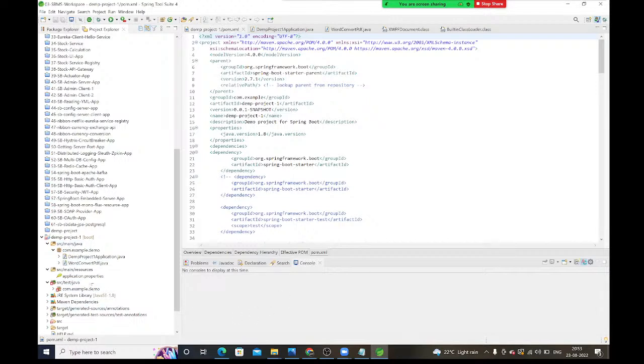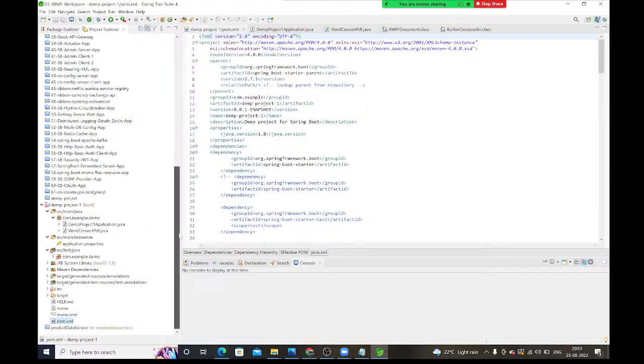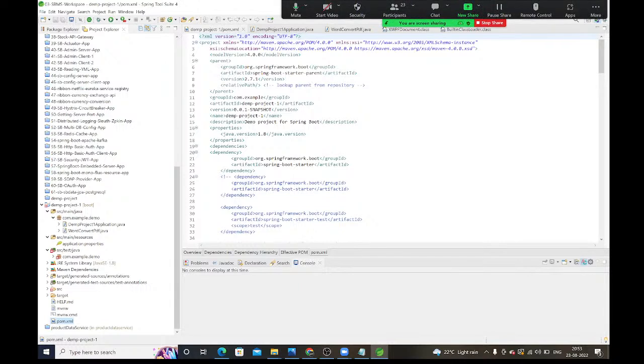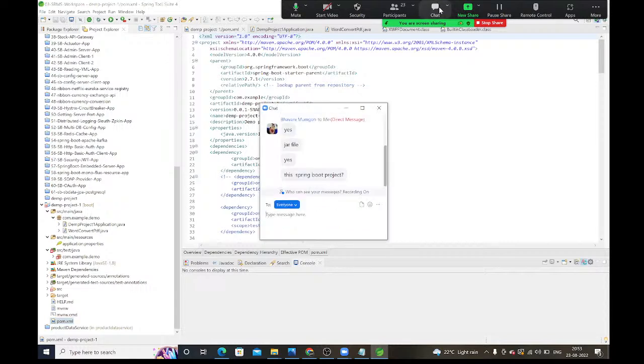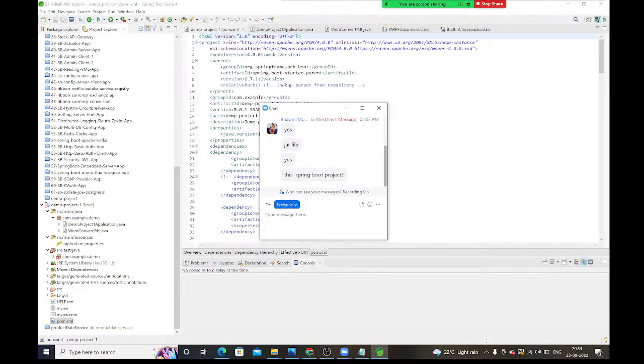Is it easy or difficult to create this folder structure? Is it easy or difficult, guys? Please respond. Is it easy or difficult for non-technical people? Difficult, guys. But if you have the idea on Maven, then you can create the initial project folder structure, right? Yes, correct. This is a Spring Boot project, Bhavani.